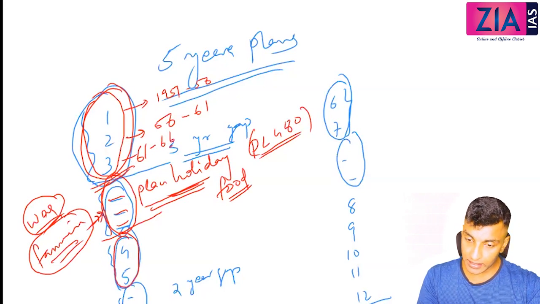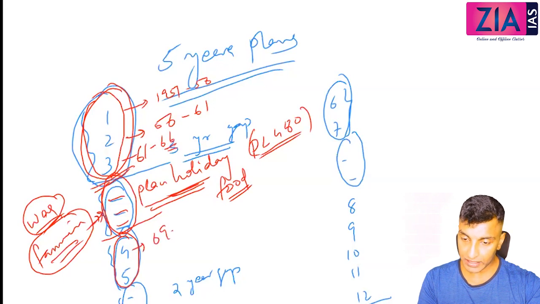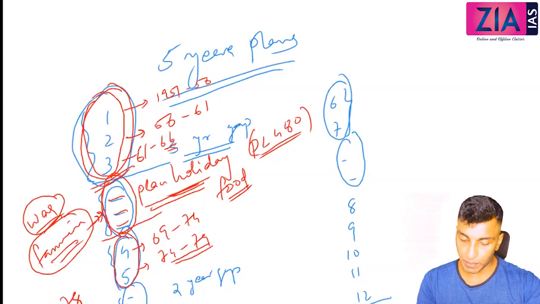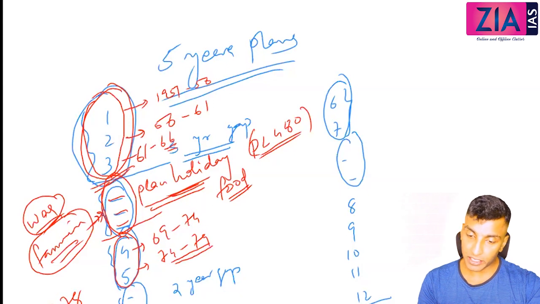So this is 66. Then after 3 years, 69 to 74. Then 74 to 79. This 5th plan is supposed to be till 79. But what happened in 1978? In 1978, the Janata Party came to power, and they terminated the plan.